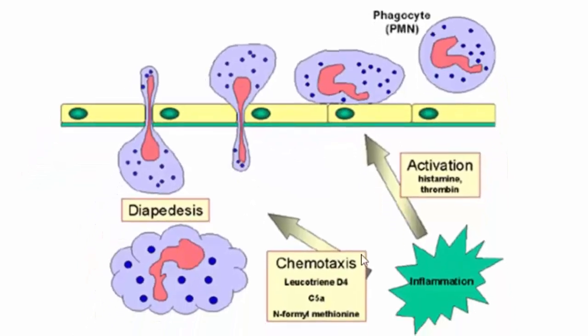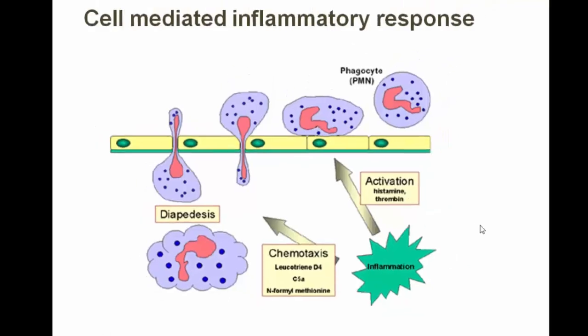Now this movement occurs because of the event of chemotaxis. This chemotaxis occurs because of inflammation, there is activation of different chemical mediators such as histamine and thrombin.